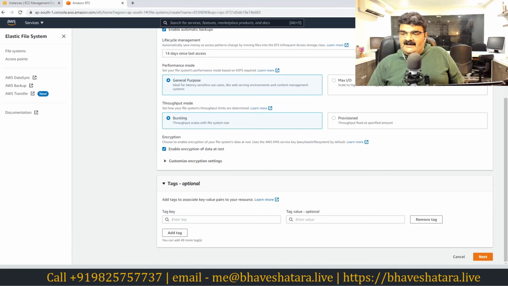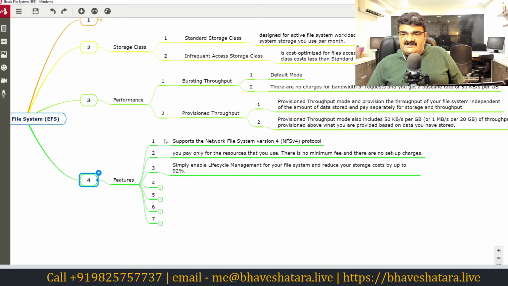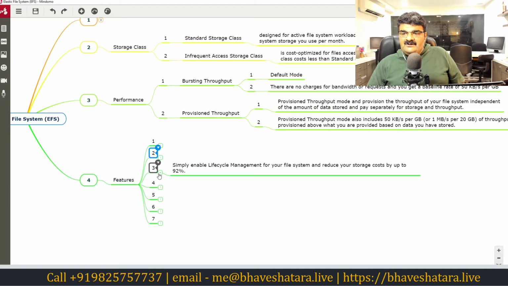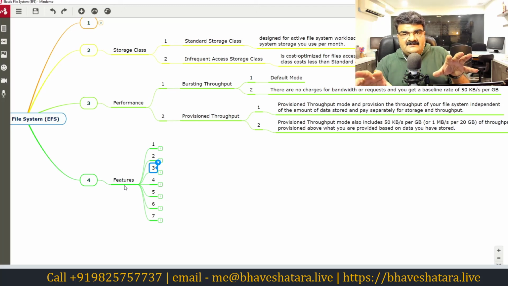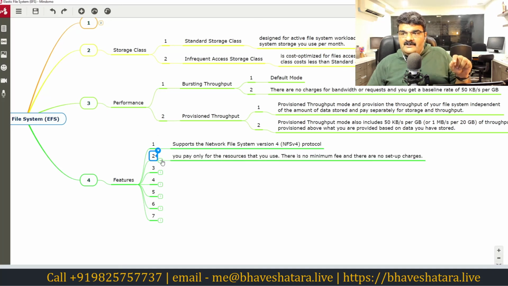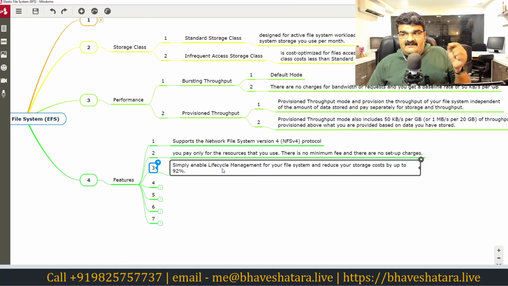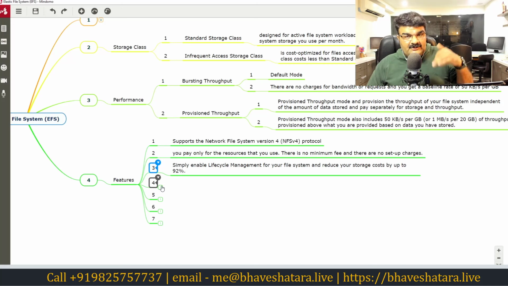Now we have all these options, and now I'm going to explain these features. I'm going to explain 7 features of EFS, and in the next video we'll create a lab for EFS. First, it is supported by NFS 4.0. You pay only for the resources that you use. There are no minimum fees, no setup charges. Simply enable lifecycle management for your file system and reduce your storage cost by up to 92%, as per the Amazon documentation.